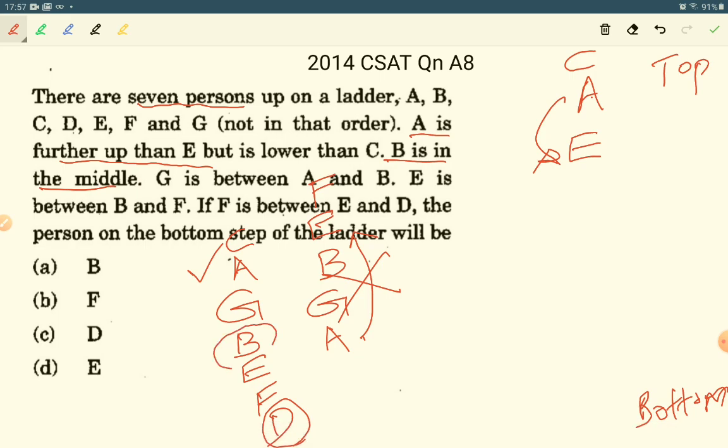B is in the middle. Below it there are 3 persons. Above it also there are 3 persons. So our answer is option C. D is in the bottom step of the ladder.